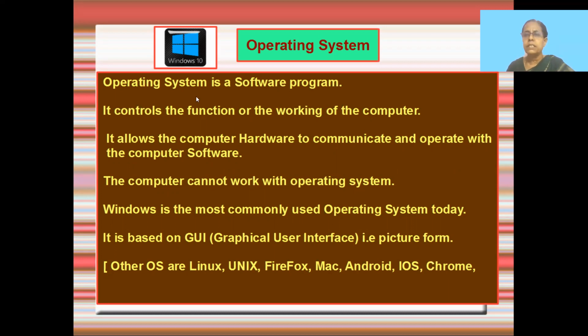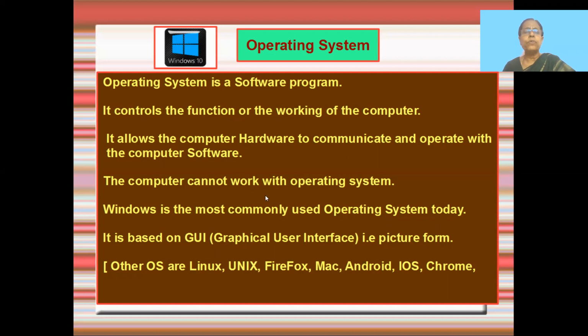So, operating system is nothing but a software that is fed into the computer. And this operating system controls all the functions and the working of the computer. So if you want the computer to work, definitely we'll be using the mouse and the keyboard, which are the hardware devices. And then when we select any options like these, which are here, it starts working because there's a communication between the hardware and the software. So it allows the computer's hardware to communicate with the computer's software. So that's why our computer functions.